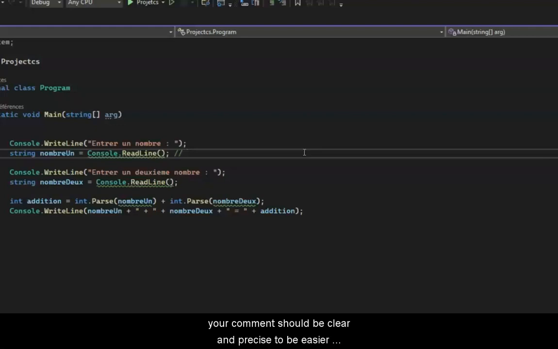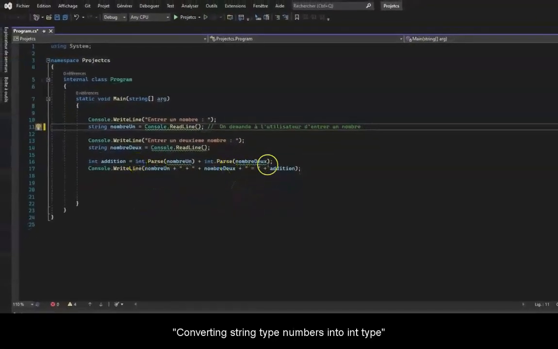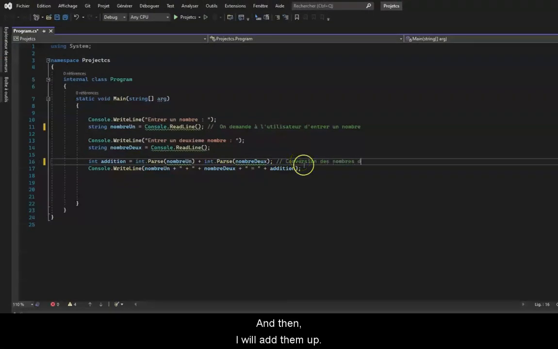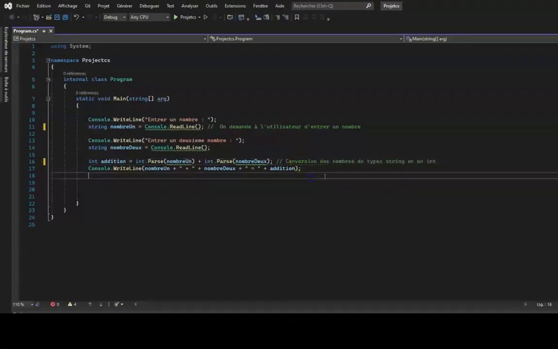your comment should be clear and precise to be easier to understand when you read your code again, but also because you may be working in a group project, so it is important to write exact and useful comments for other developers. For example, here I will write what the Console.WriteLine function does in my program. So I will write, the user is asked to enter a number. I can also write here, converting string type numbers into int type, and then I will add them up. These indications are necessary to help us to have a better understanding of our code.